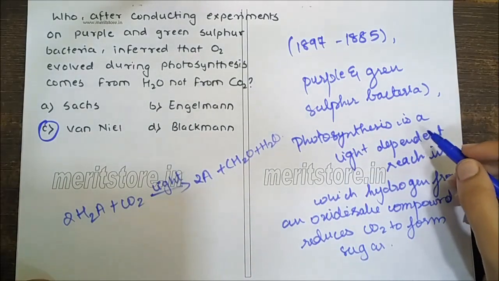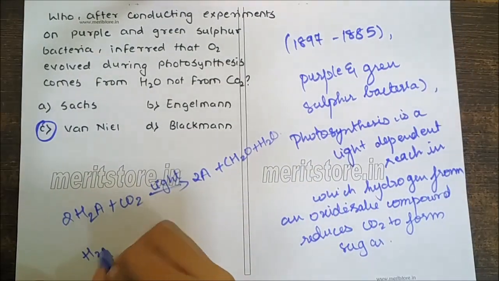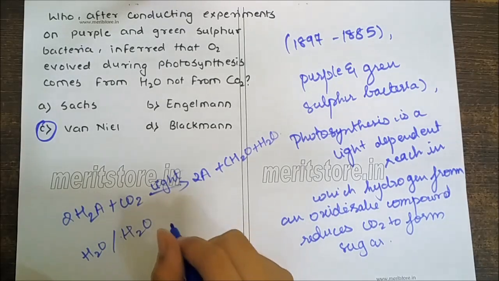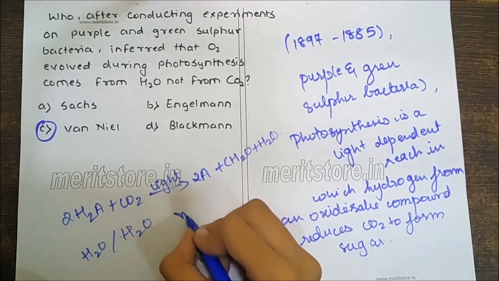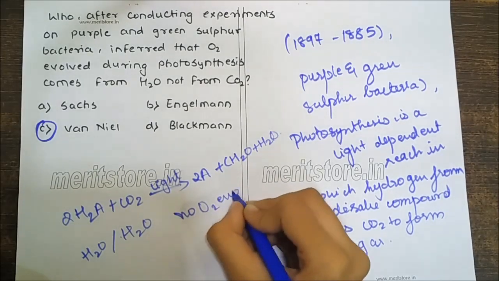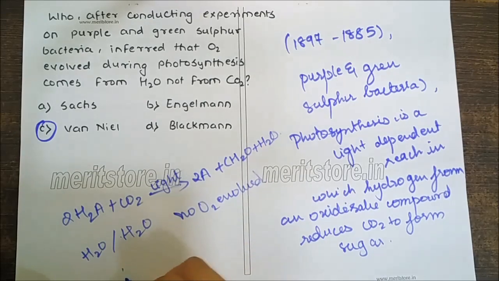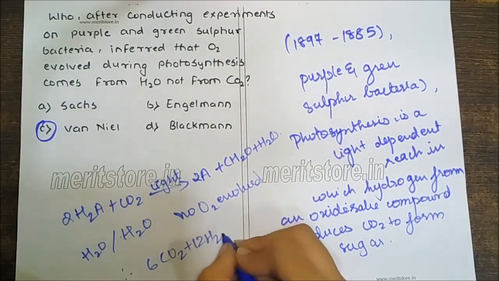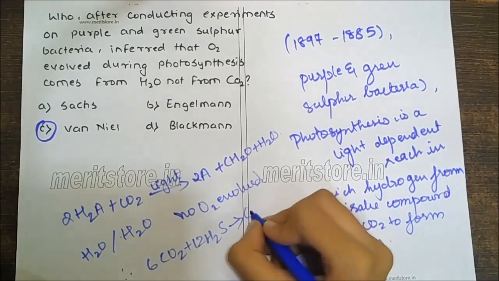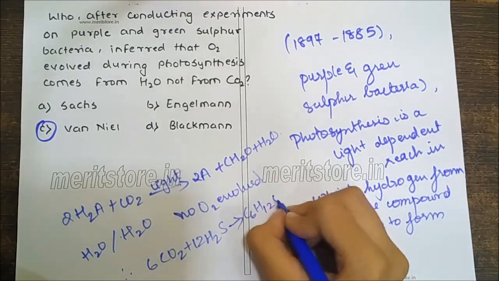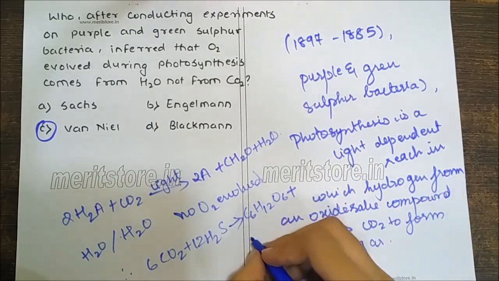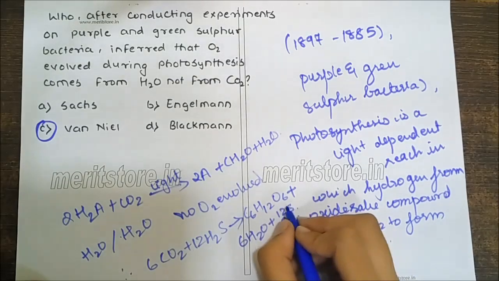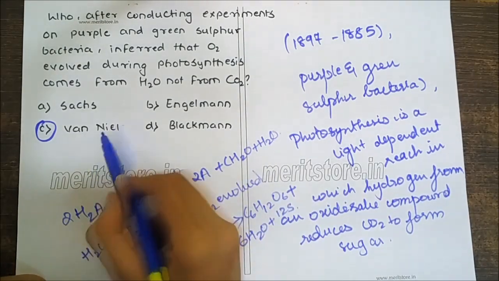In green sulfur bacteria, when H2S instead of H2O was used as hydrogen donor, no O2 evolved. Therefore, the equation will be 6CO2 plus 12H2S gives C6H12O6 plus 6H2O plus 12S. So the correct answer is C.